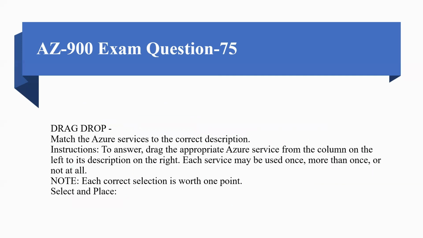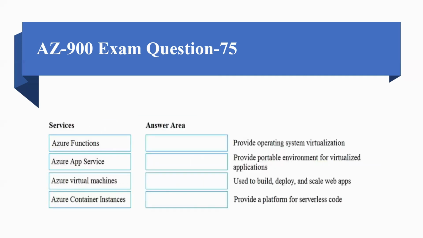Coming to question number 75, match the Azure services to the correct description. The instruction is the same. Azure Functions, Azure App Service, Azure Virtual Machines, and Azure Container Instances are the services. And the statements are: provide operating system virtualization, provide a portable environment for virtualized applications, used to build, deploy, and scale web apps, and provide a platform for serverless code.